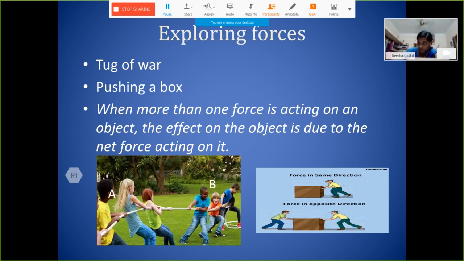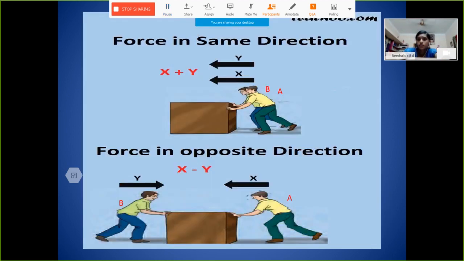Here we can see: if two forces are acting in opposite directions, what will happen? The total force will be the difference between the two forces. When two forces are applied in the same direction, the resultant force will be the sum of the two forces, that is F1 plus F2.